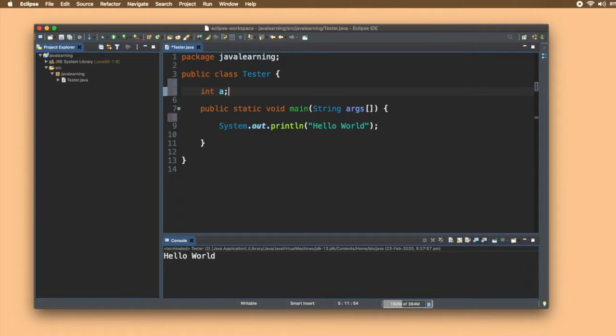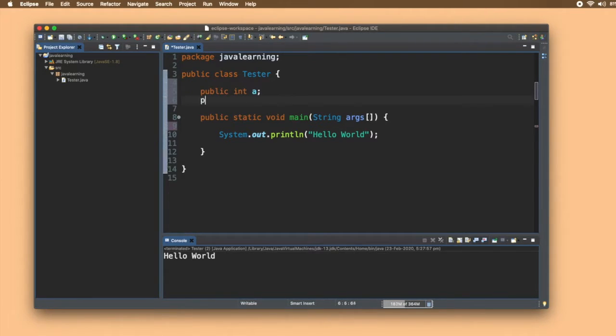Now see, this int without any access specifier takes a default access specifier, right? We'll discuss default, don't worry. Let me just give it a public specifier. That means that this variable a will be accessible outside this class also through objects, right?